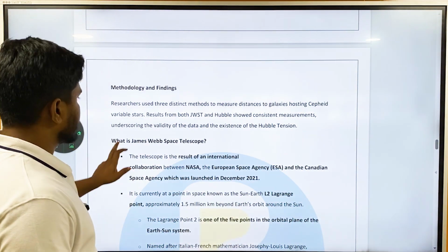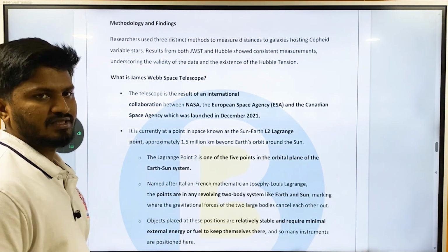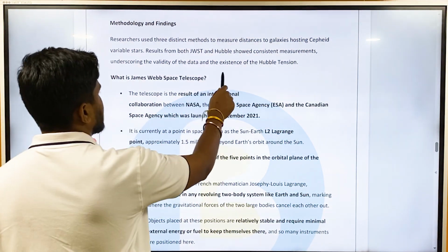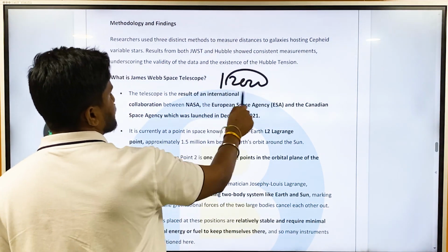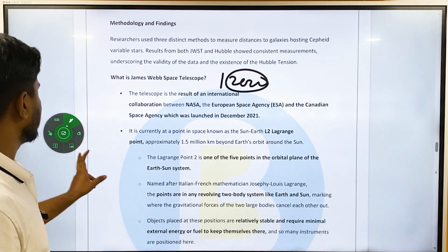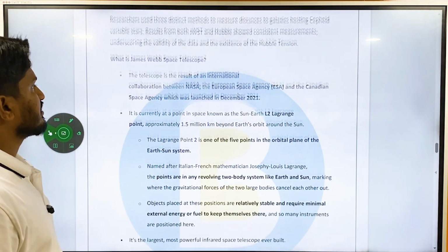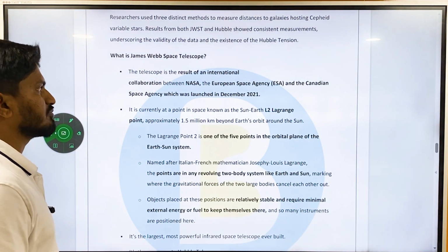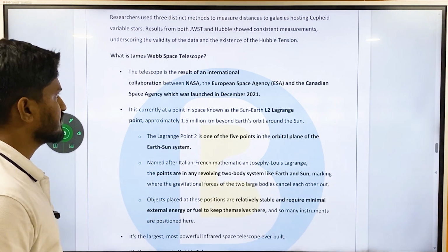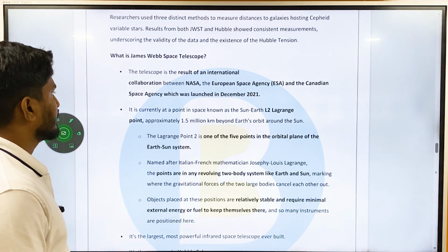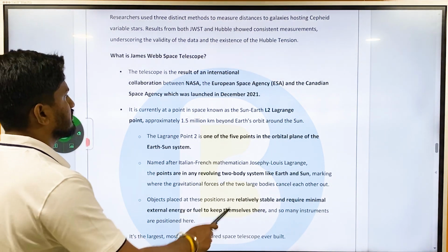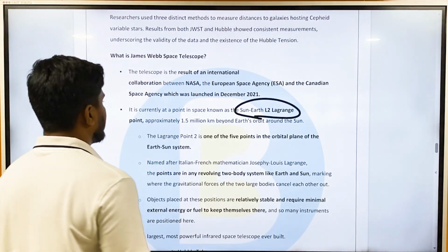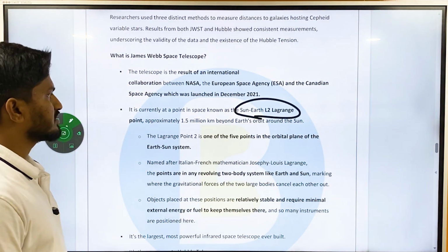Now, the static part here is: what is James Webb Telescope? There is a UPSC mains question asked about this in 2022, so this becomes very important. Just have a nominal discussion. The telescope is a result of an international collaboration between NASA, European Space Agency, and the Canadian Space Agency, which was launched in December 2021. It is currently at a point in space known as L2 Lagrange point, approximately 1.5 million kilometers beyond the Earth's